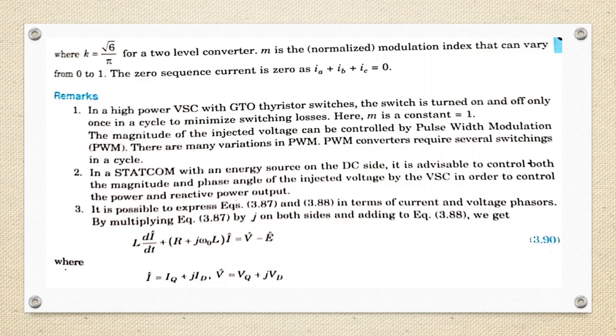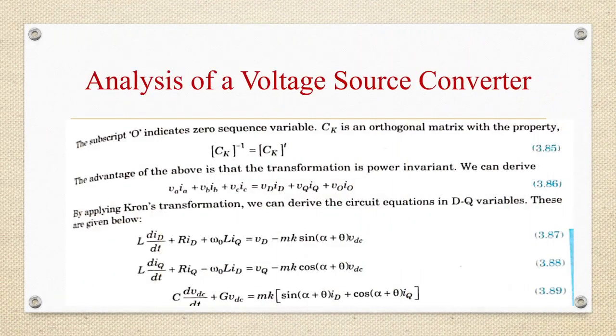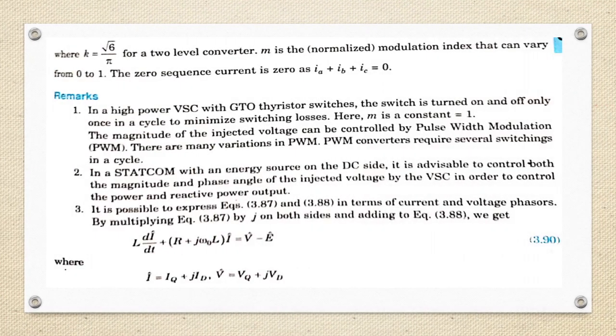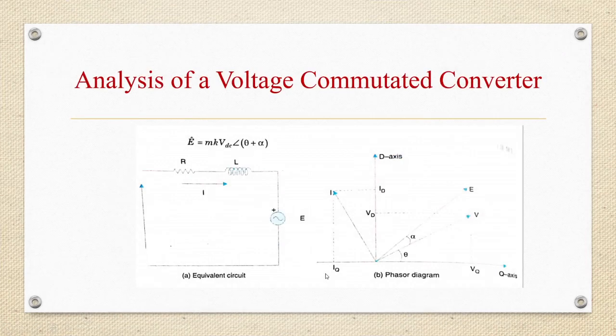It is possible to express equations 7 and 8, these two equations, in terms of current and voltage phasors. By multiplying equation 7 by j on both sides and adding to equation 8, we get L dI by dt plus (R plus j omega L) I equal to V minus E, where I equal to Iq plus j Id and V equal to Vq plus j Vd, and E equal to m K Vdc angle (theta plus alpha). So this is the equivalent circuit and phasor diagram of a STATCOM.